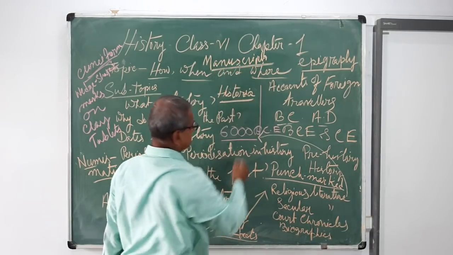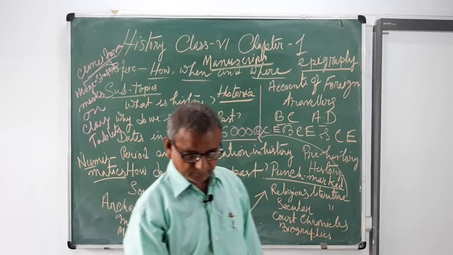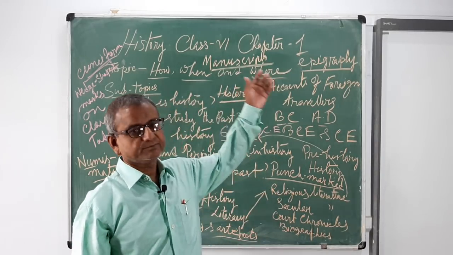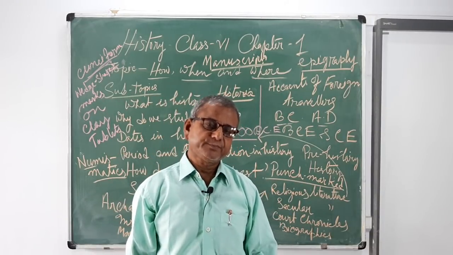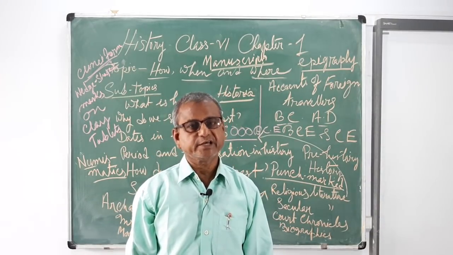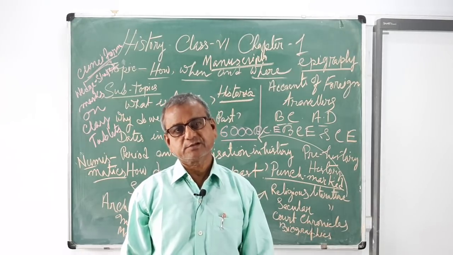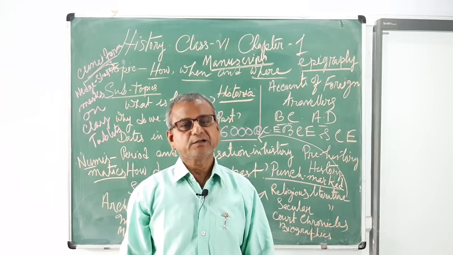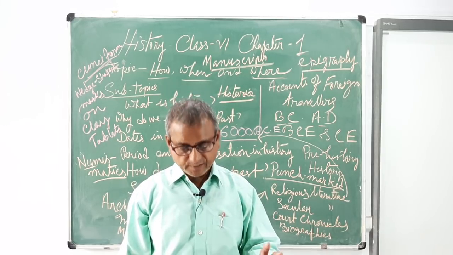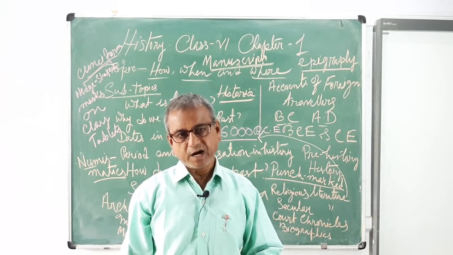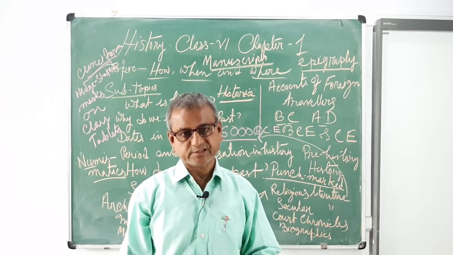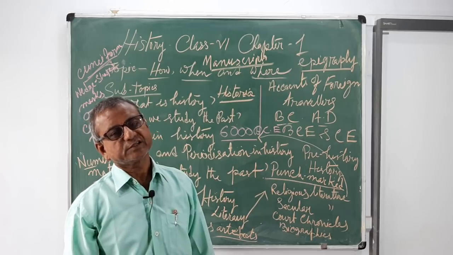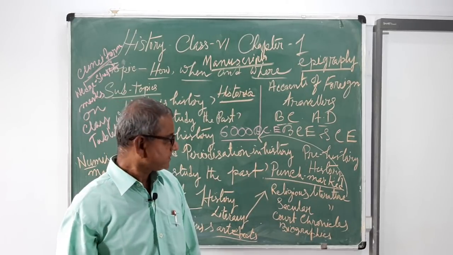These were written on palm leaves, parchments, which means the skin of goat or sheep, and the bark of birch trees, and also clay tablets, etc.